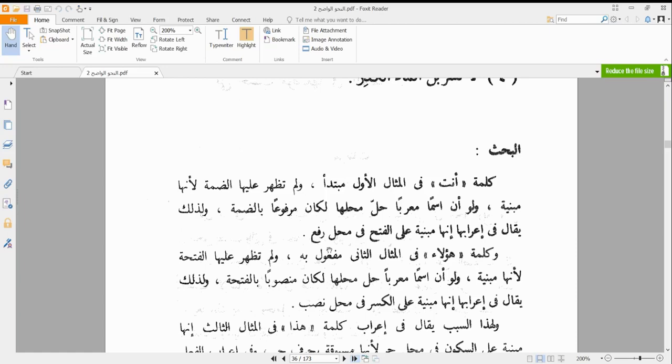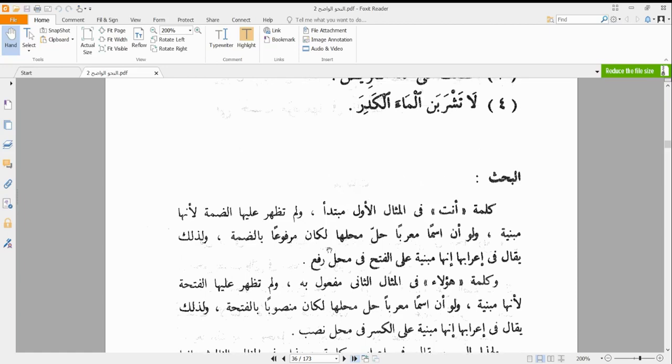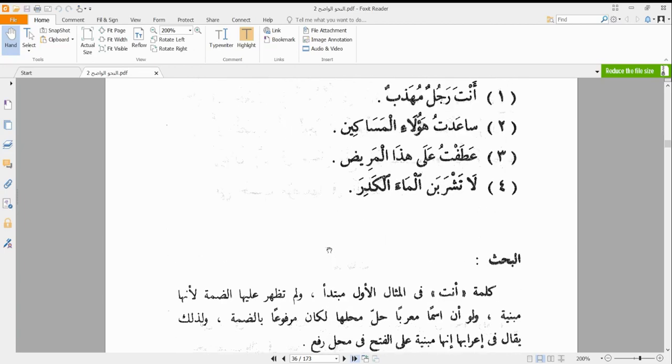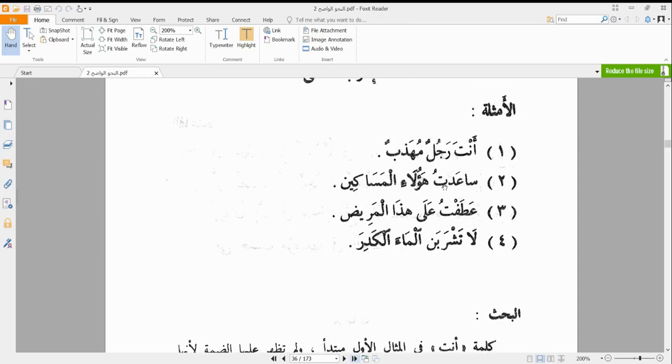So we say it is mabniyy ala al-fath fi mahalli raf', in the position of raf'. We can go further to explain raf' mubtada', because that place is supposed to be taken by something that is mubtada' and marfu', but it is taken by something that is mabniyy. So we say it is fi mahalli raf' mubtada', standing in the place of raf' of mubtada'. The same goes for these other examples: they are standing in the place of something that is mu'rab, however they are mabniyy.